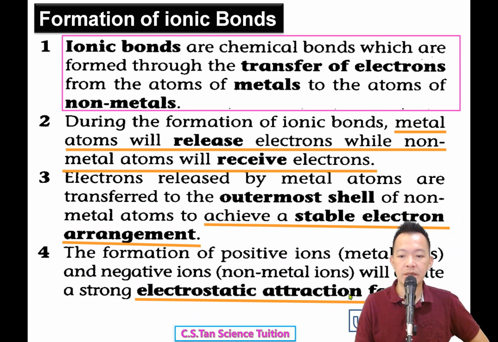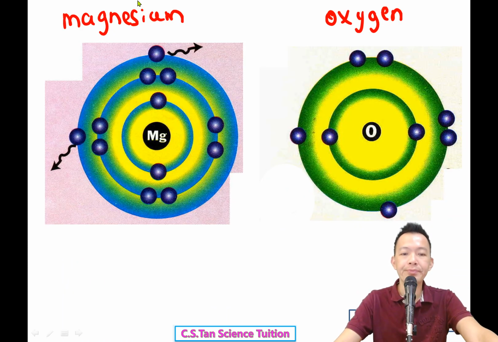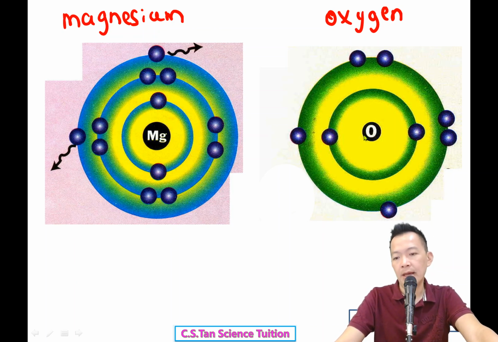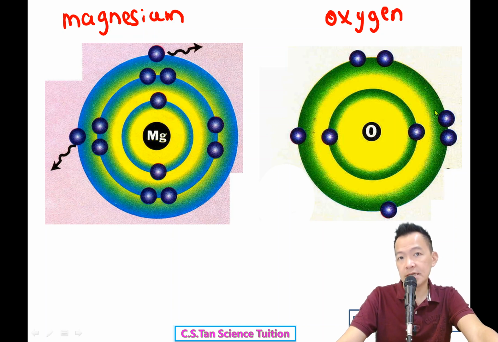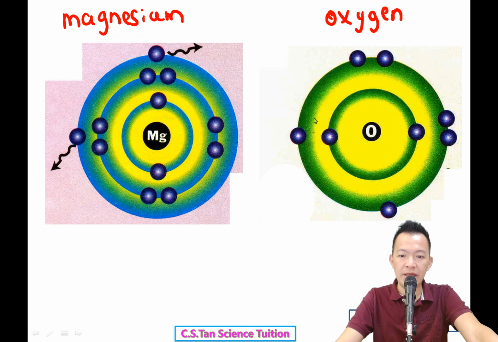Okay, so this is what we call ionic bonds. Like any example, 有什么例子呢? Look at the diagram and try to understand. 看图片你就明白了。Magnesium atom has 2.8.2 electron arrangement. Because of the 2, magnesium is neutral but not stable. Oxygen is 2.6. So the oxygen atom is also neutral but not stable, 因为它的 6.